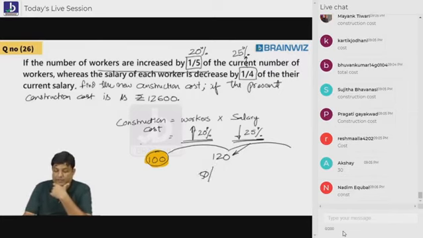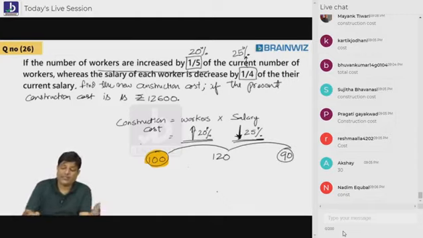When 50% is 60, bolo beta, what is 25%? Half of that, 30. So 30 down, because it decreases. So when you decrease by 30, what is the number here? 90.